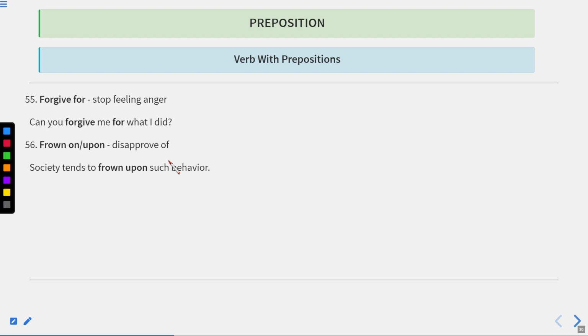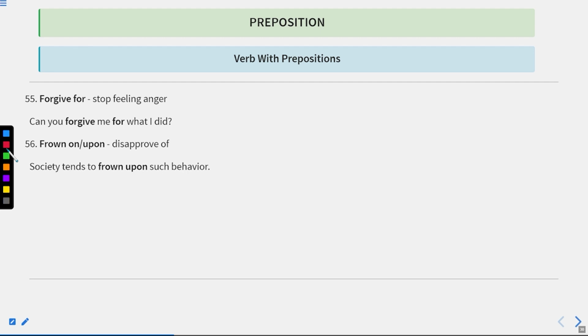Forgive means stop feeling anger. Can you forgive me for what I did? Then it is frown on or upon. Disapprove of. Society tends to frown upon such behavior. Frown upon means when we disapprove of something. It means they did not allow that. So forgive is something when you feel sorry, you ask for forgiveness. Now let us move to the next one.